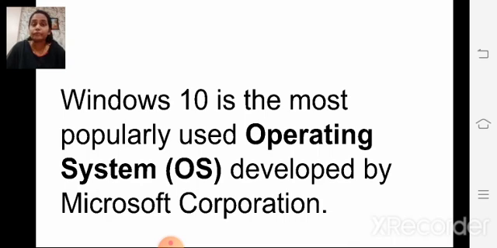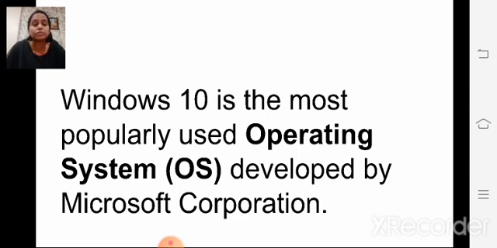Children, system software controls the overall working of your computer. It controls the hardware as well as the application softwares. So operating system is very important. Without an operating system, your computer will not work. Nowadays, the popular operating system we are using is Windows 10, developed by Microsoft Corporation.